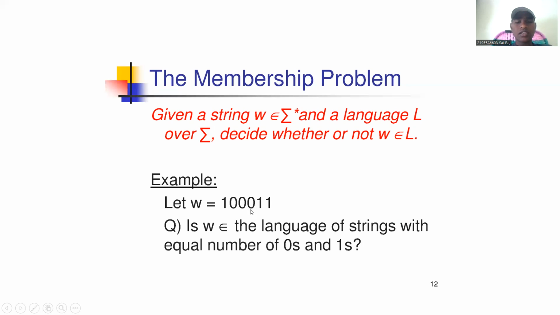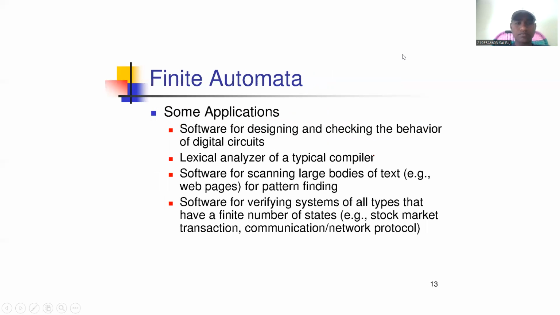Yes, there are 3 zeros and 3 ones, so the answer is yes. This string belongs to this language. This is called the membership problem.